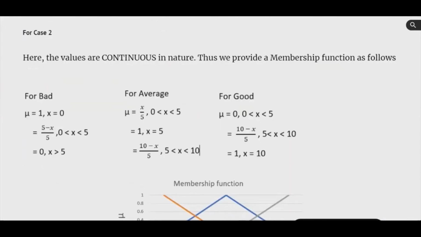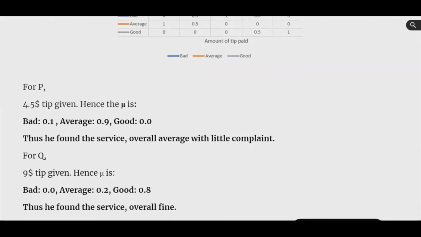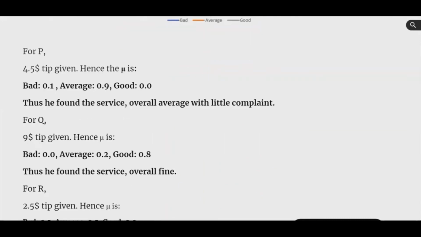For case 2, we formulate a function. We will check the quality of service based on the functions given below. The function is given as follows. We find that customer P found the service pretty much average with a small complaint. Customer Q found the service quite good. However, there could be a significant aspect wherein he could have found it average. Customer R found the service equally bad as well as average.